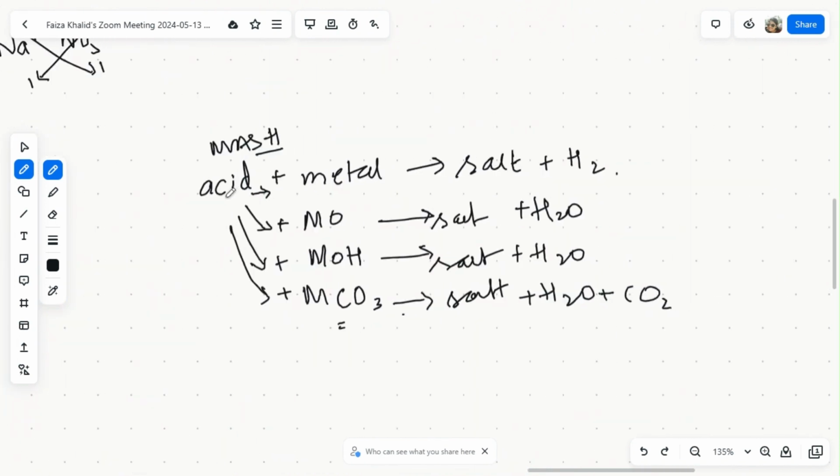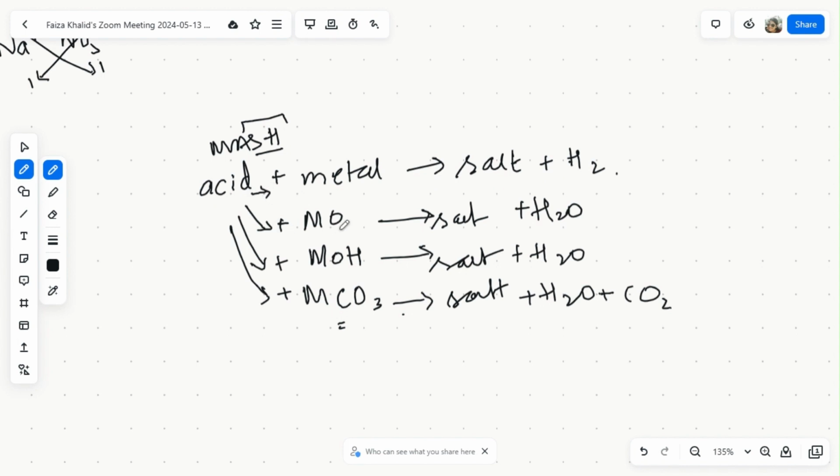Okay. So we learned that when an acid reacts with a metal, it forms salt and hydrogen. And we have to remember it from the keyword MASH, right? Acid plus metal is MASH. So if an acid is reacting with a metal, it will produce salt and hydrogen gas.